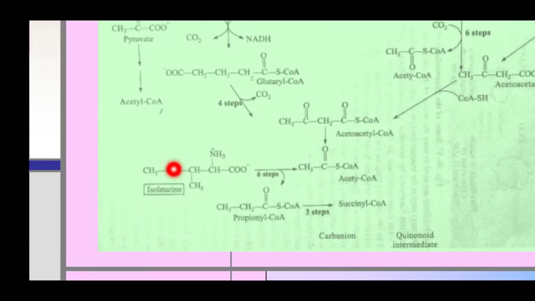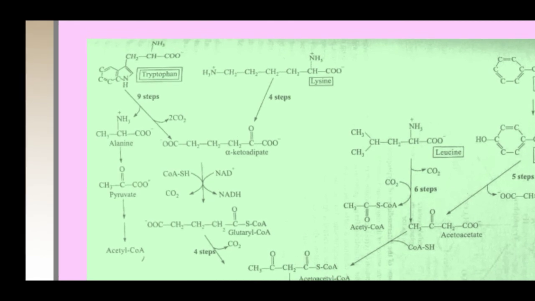The isoleucine is degraded to acetyl coenzyme A and propionyl coenzyme A by 6 steps. The propionyl coenzyme A joins the threonine pathway to produce the succinyl coenzyme A, and a total of 9 steps are required, 6 plus 3.